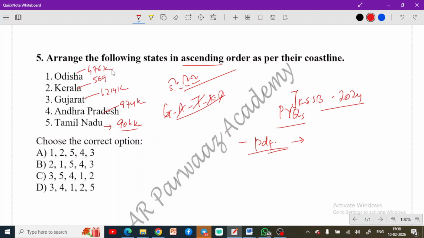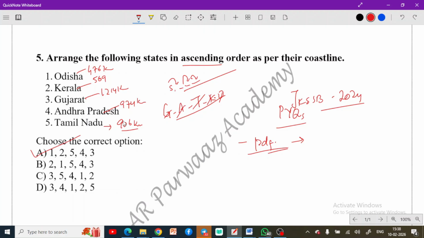So the correct order here will be 3 will come first. Last would be your 1. Okay, we have to find the ascending order. So Odisha will come first. Then Kerala, obviously. Then you have Tamil Nadu. Yes, 5. Then 4. Then 3. Okay. So option A would be the correct option. So these are the facts that you need to remember here.